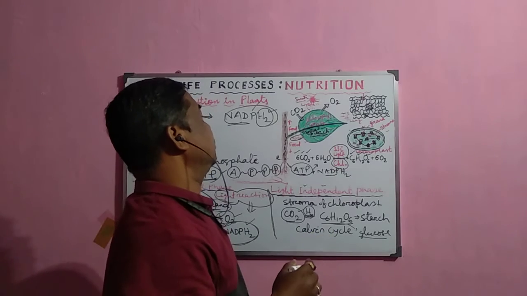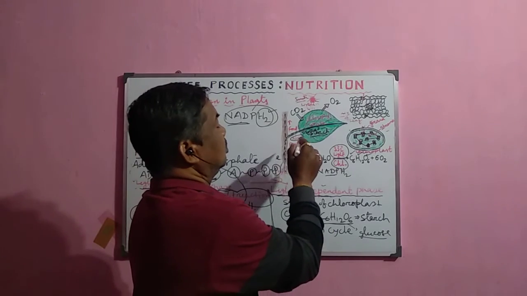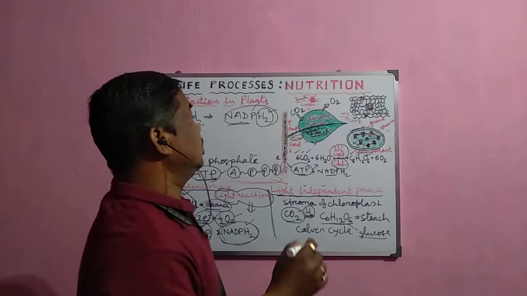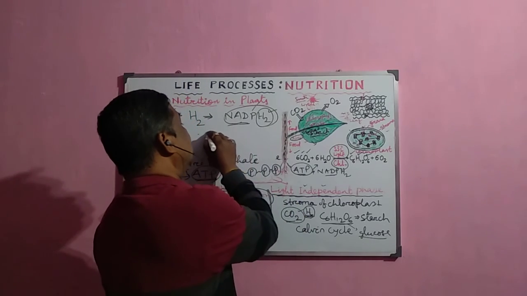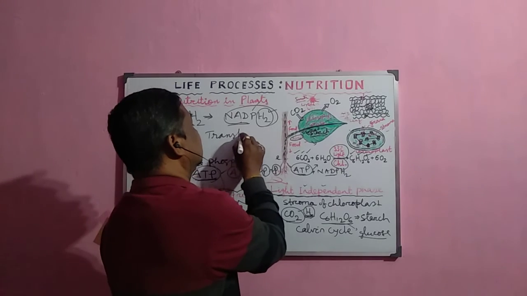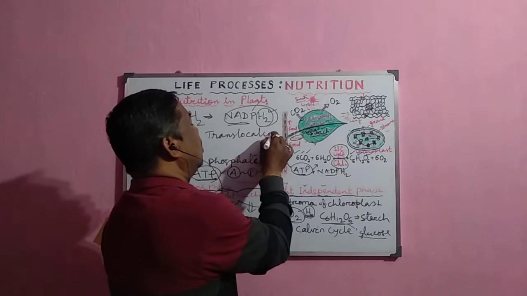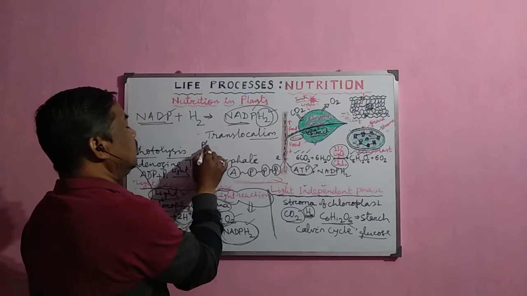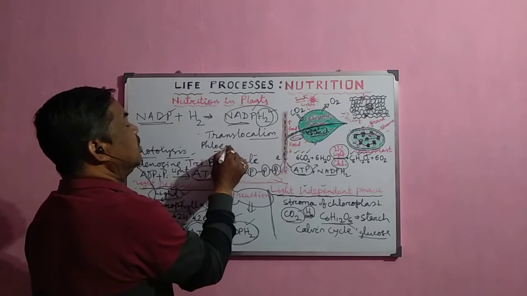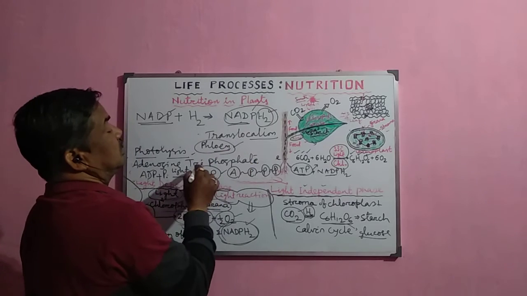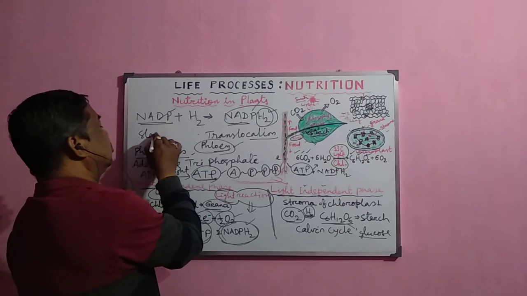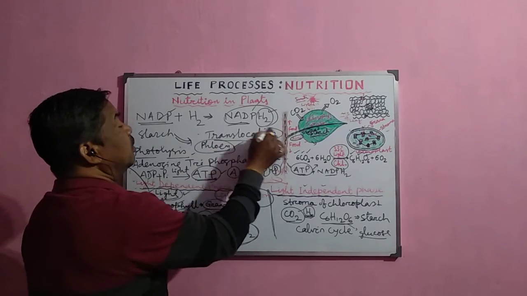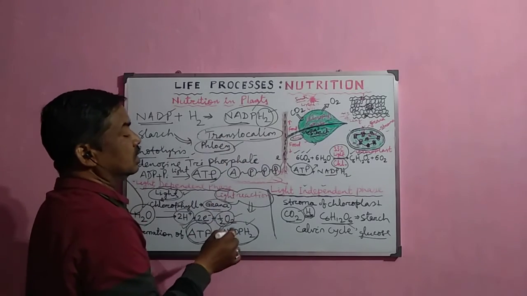The flow of prepared food material from the leaf through the phloem is called translocation, the transfer of prepared food material by the phloem. The starch is normally transported through the phloem to all parts of the plant, and that is called translocation.